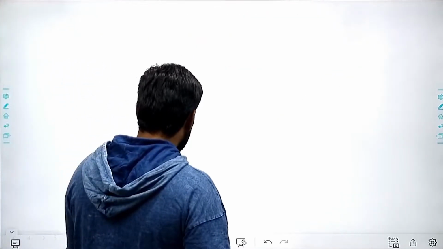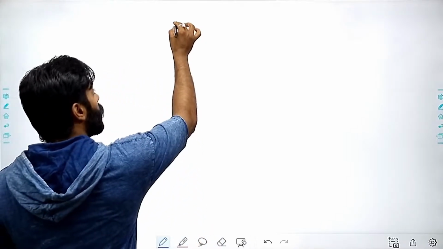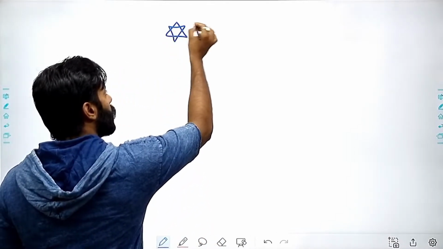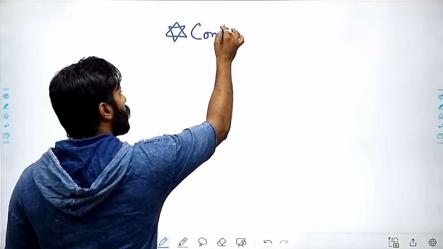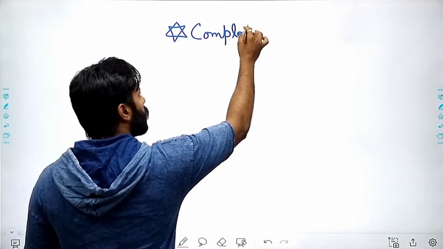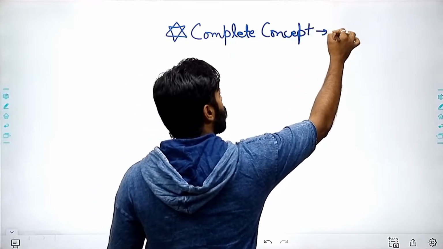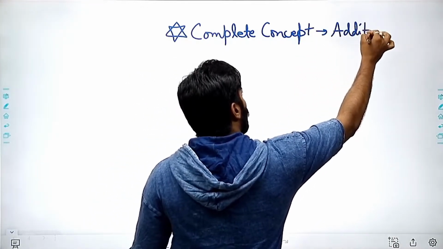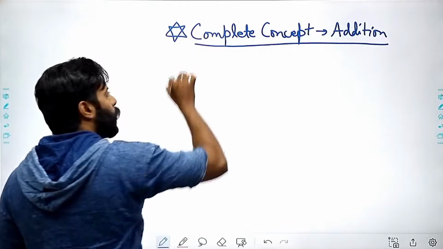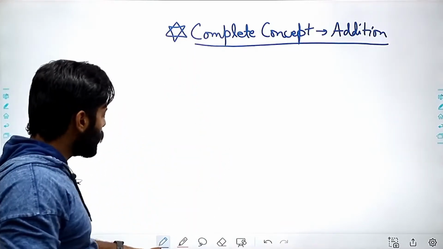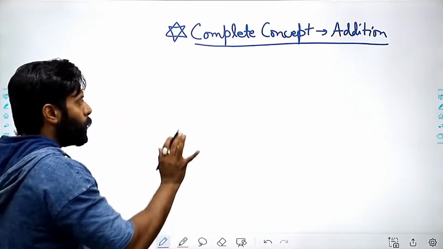Now, the complete concept of addition. How I was using that formula, we have to know that thing, right?